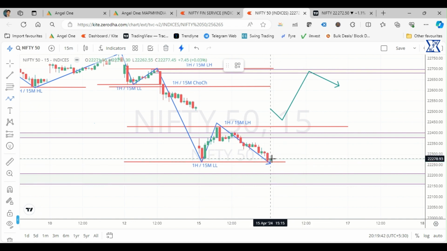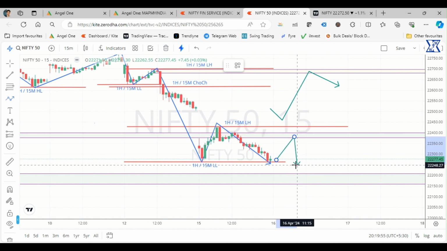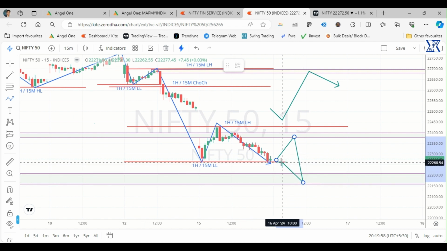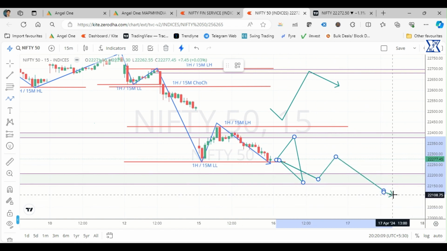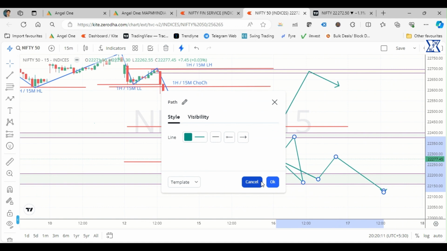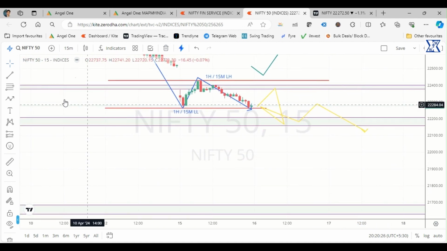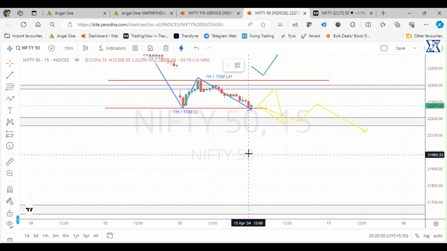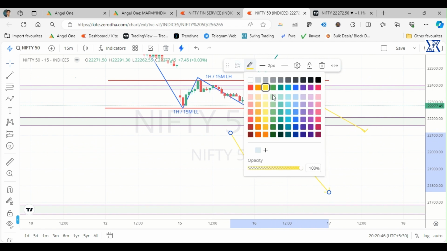If the market opens gap up, the second scenario could be, let's say, the market opens flat. If the market opens flat, I don't see that there would be much strength in the market. So two things can happen: the market will touch this particular level and again come down, or the second thing can happen, the market starts going down from here itself, something that way. Let me change the color for this one also. The third scenario could be that the market opens gap down somewhere that way. Ultimately, the market will go down.